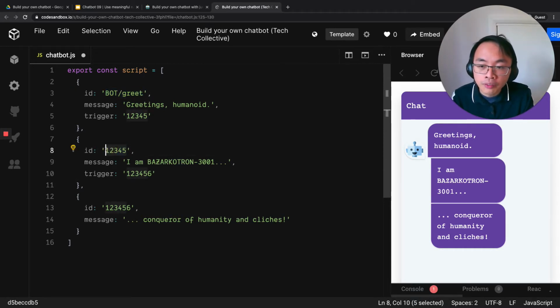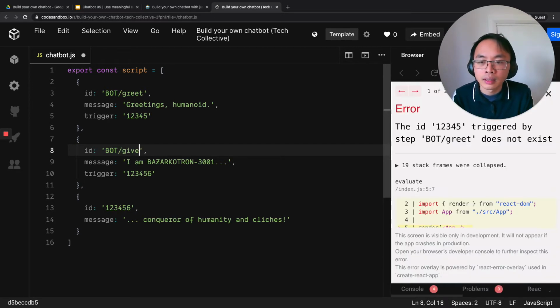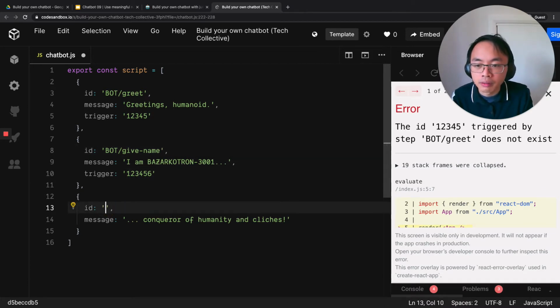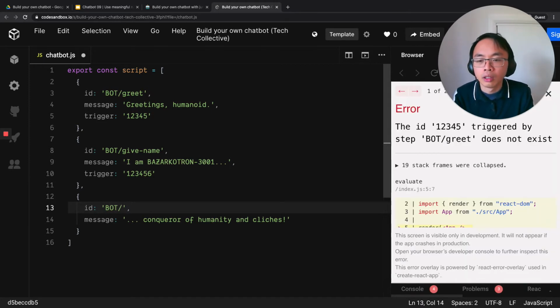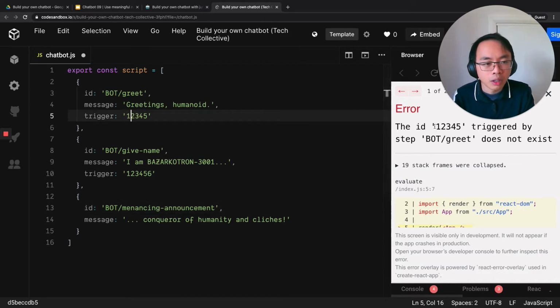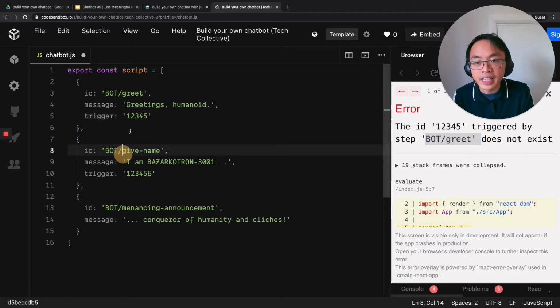This one, the bot is introducing its name, so I might call it bot/give-name or something like that, because it's the bot giving its name, so that's descriptive. And here, my ID is something like bot/menacing-announcement, or something like that. And now, you can see the error, ID blah blah blah, triggered by step blah blah blah, does not exist, because obviously I changed that ID.